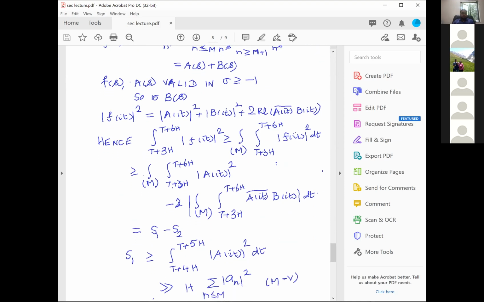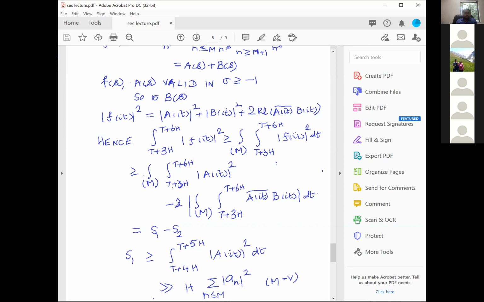Therefore, let's write this as S1 minus S2. Now let's look at this S1. S1 is rather easy, because what you have is the modulus of A of it whole square, and the modulus of A of it whole square is a non-negative function. And once it is a non-negative function, you can go from a multiple average to a single average, and if you have a single average, you can make it a multiple average. That is what I will always do. Therefore, you make it a single average of the modulus of A of it whole square.